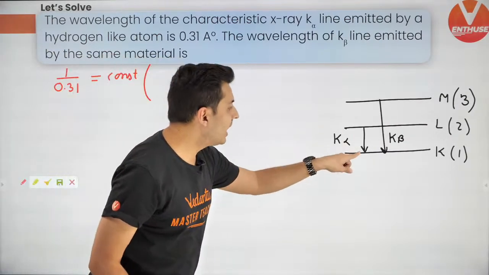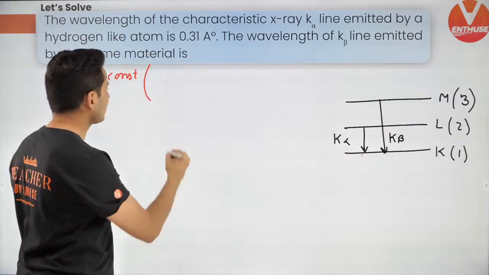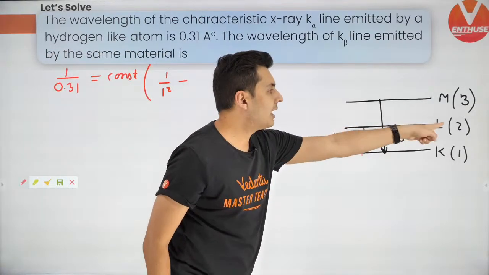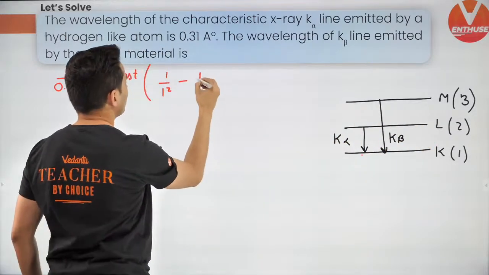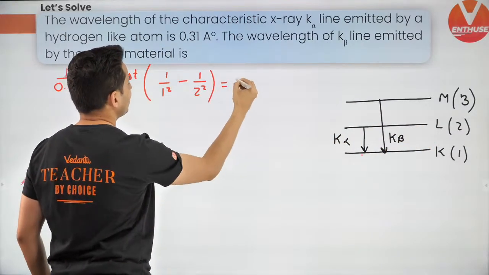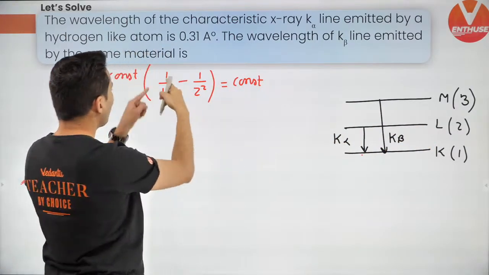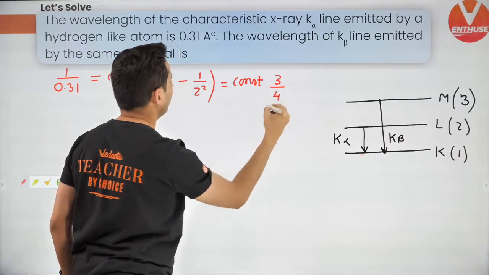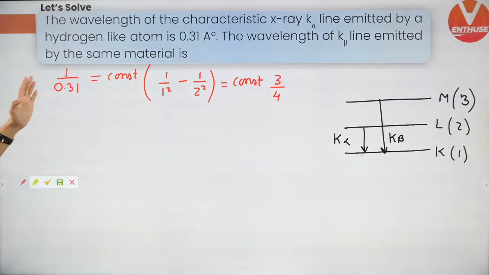Is equal to some constant into 1 by 1 square minus, so for K alpha the other n should be 2, so minus 1 by 2 square. So this is going to be constant, 1 minus 1 by 4 is 3 by 4. So constant into 3 divided by 4. Just check this out if this makes sense.